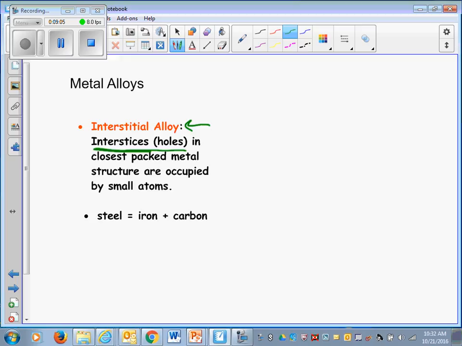There are holes in the iron which are filled by carbon. So steel is an example of iron and carbon. So we learned about metallic bonding. A metallic bond is made of cations of metals with electrostatic force between the cations and the electron sea around them. That electron sea is formed by delocalization of valence electrons.